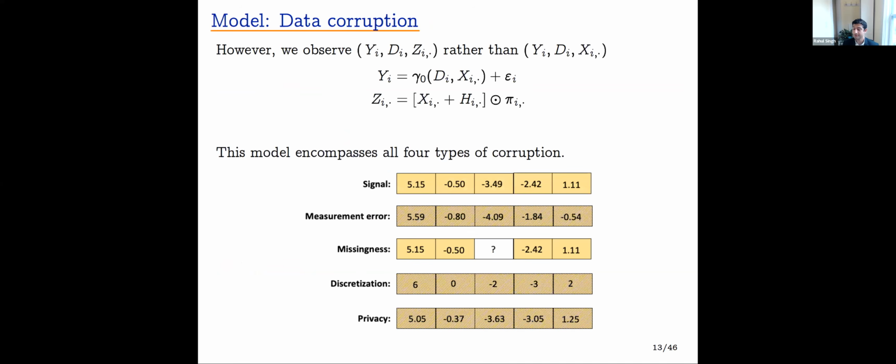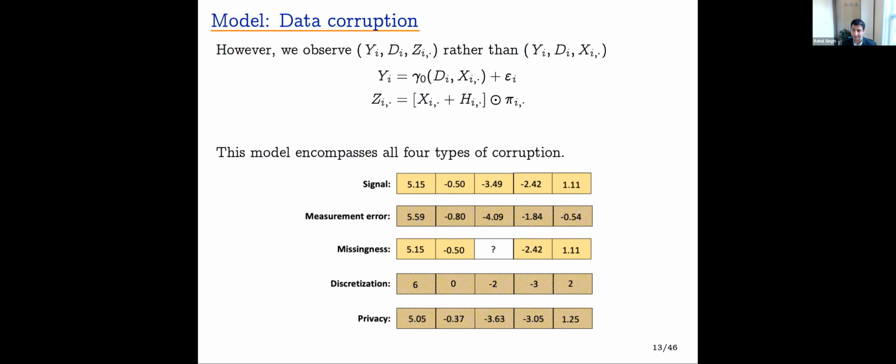The crux of our problem is that instead of getting to see Y, D, and X, we see Y, D, and Z, where Z are corruptions of X. So concretely, we can imagine for the ith observation, there are 5 covariates. That's the first row. In the presence of measurement error, we don't get to see those 5 covariates. We see those 5 covariates plus, let's say, Gaussian noise, and those are the 5 values we see instead. Or perhaps there's missingness, where instead of seeing those 5 values, we see a subset of them. Or discretization, where, for example, the 5.15 has become a 6.